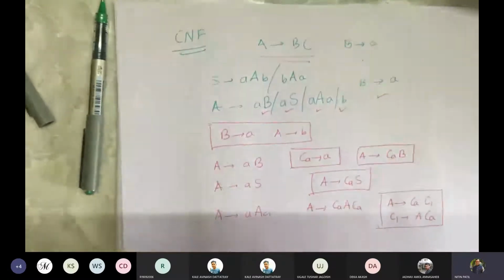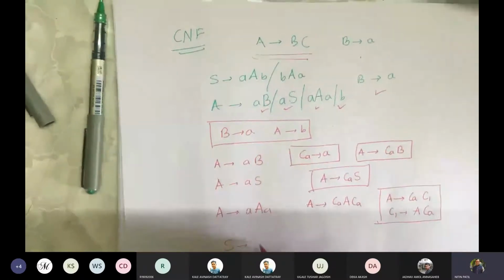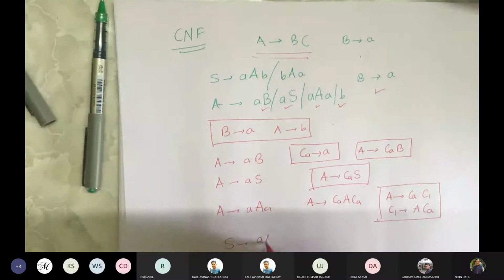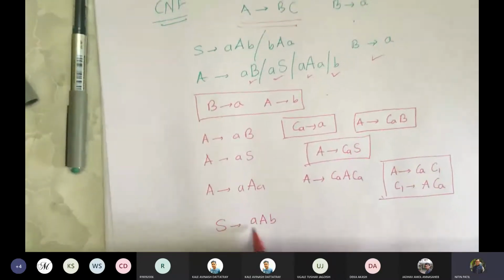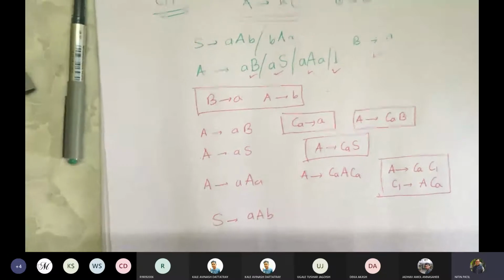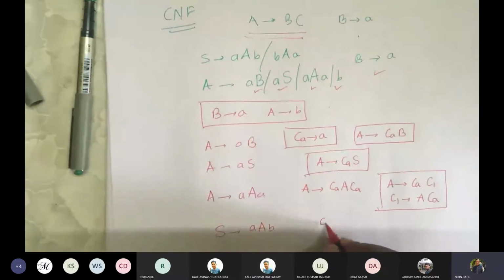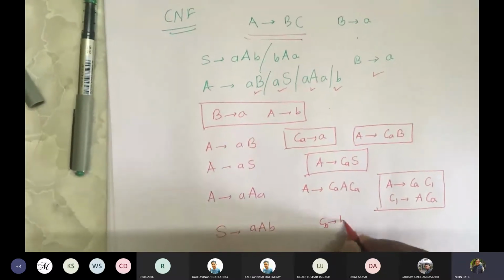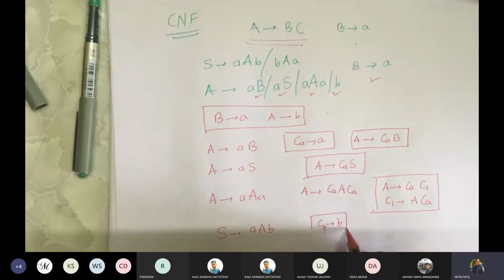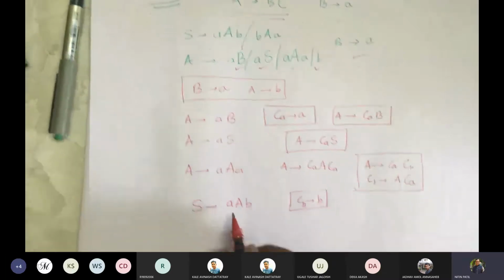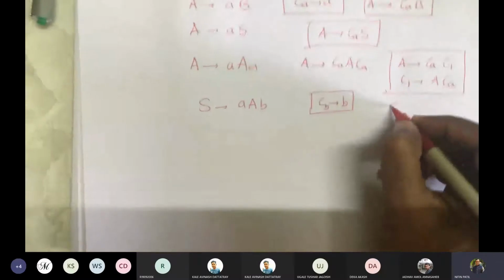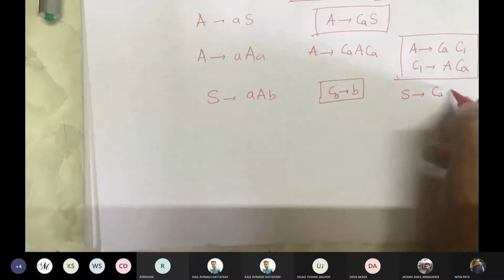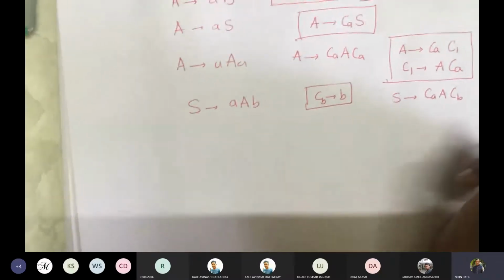Now the remaining are these two. We'll take them one by one. S gives aAb. As there are two terminals available, we introduce a new variable for the terminal: Cb gives b. We already introduced Ca for a, so we will not write it again. We rewrite this production as S gives Ca A Cb.